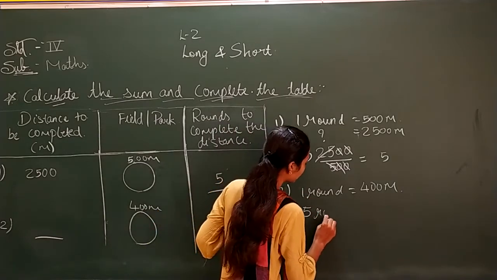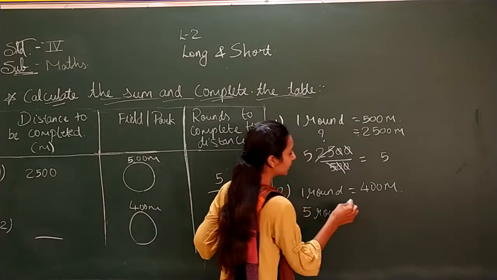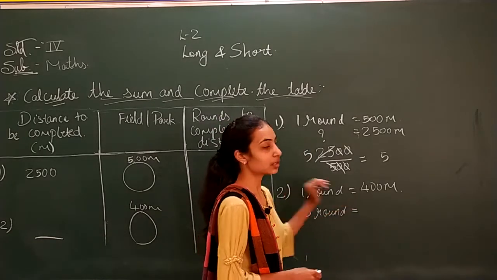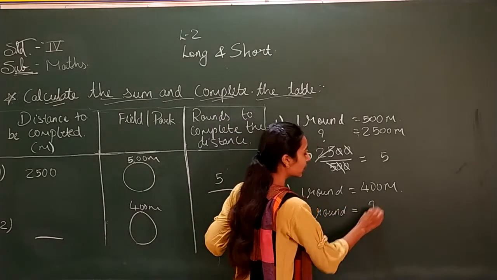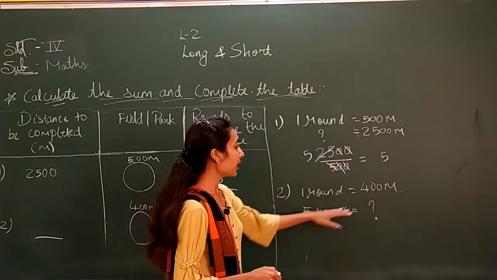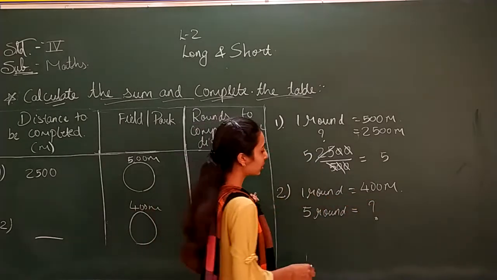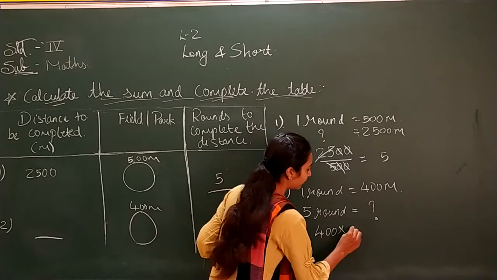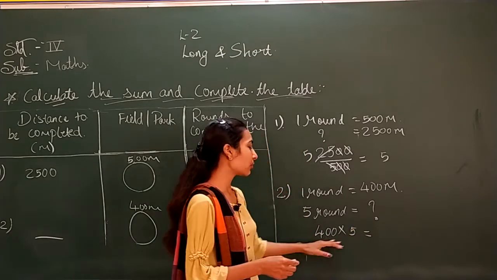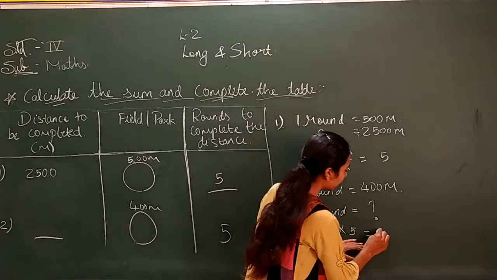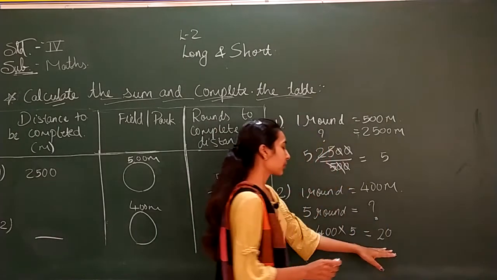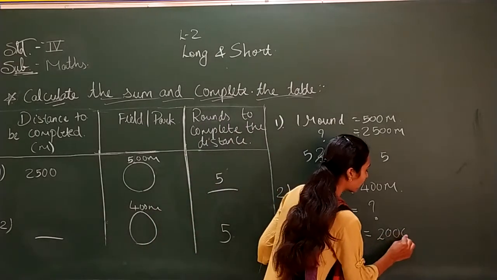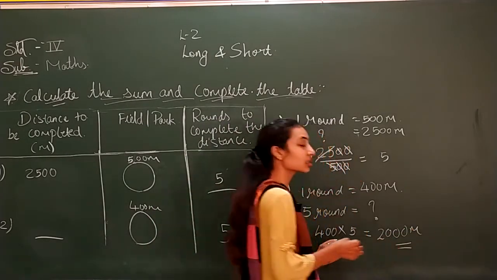If you are taking 5 rounds around the circular field of 400 meters, then how much distance are you covering? Let us find. 5 and 400 are in cross, so here it will get multiplied. So 400 into 5. 4 5s are 20, and 2 zeros. So your answer is 2000.